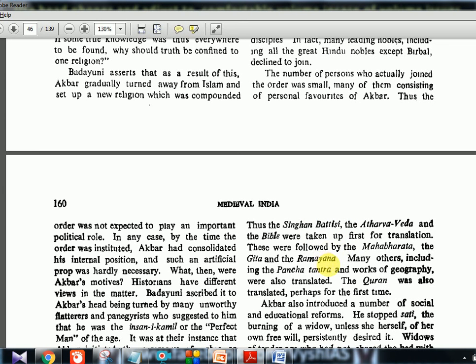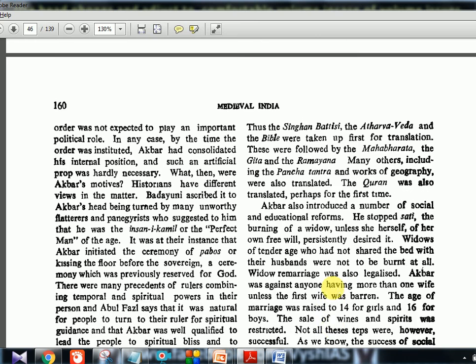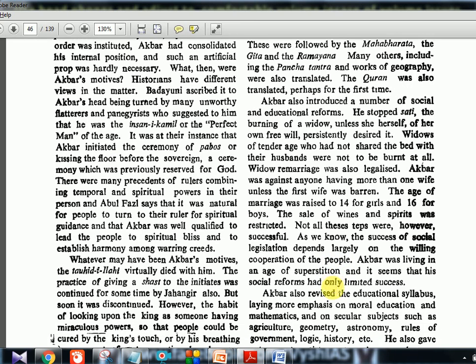These were also asked in prelims: which all is translated and under what name it is translated. Many others, including the Panchatantra and works of geography, were also translated. The Quran was also translated, perhaps for the first time. So these are things which happened under Akbar.